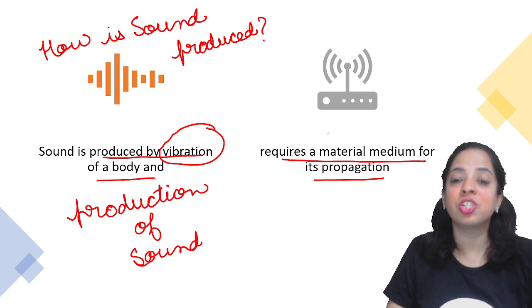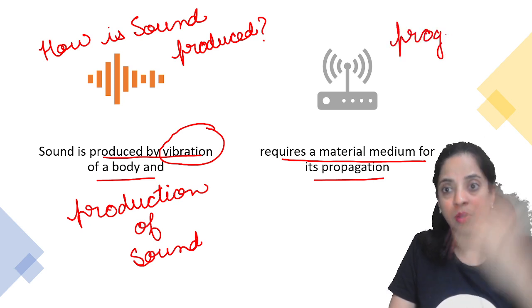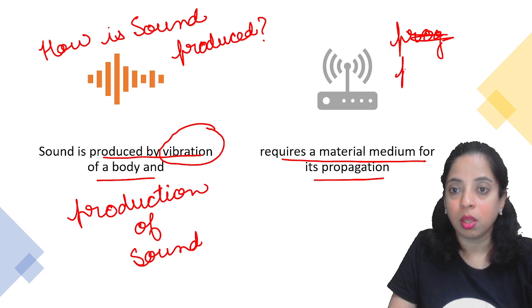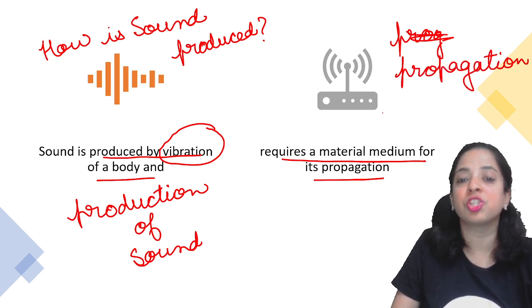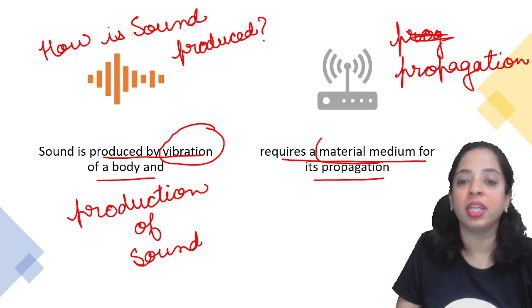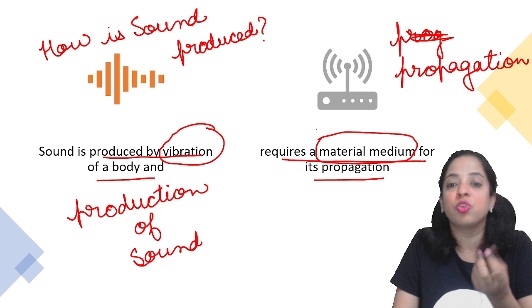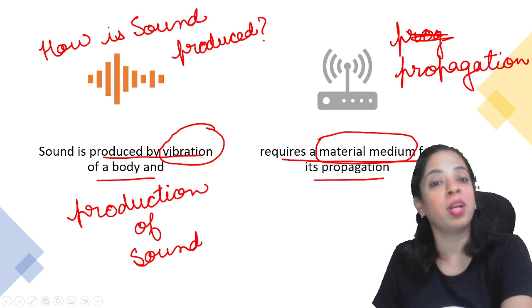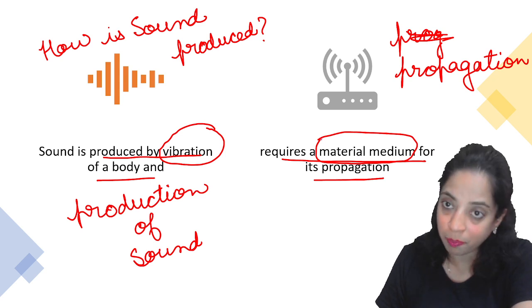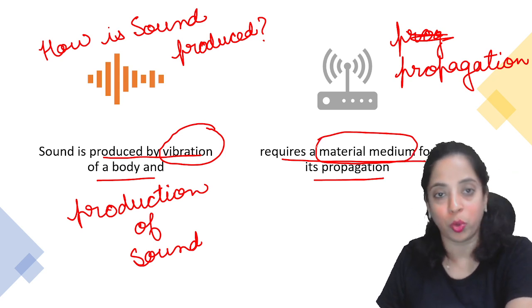And what is the condition required for propagation, or its traveling or its motion? The presence of a material medium. Material medium, what do you mean? A medium which you can touch, that is solid, liquid or gas. Okay. So for production of sound, vibration is important. For propagation of sound, material medium is important.